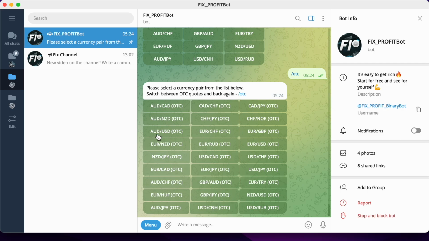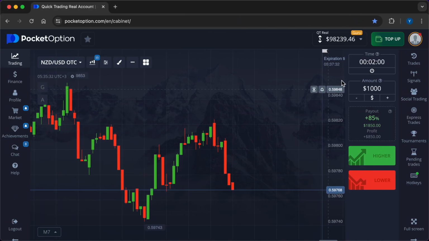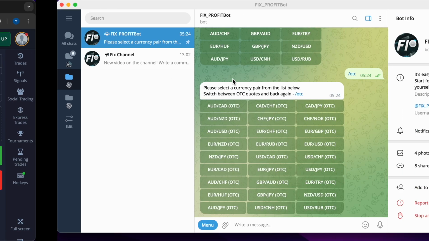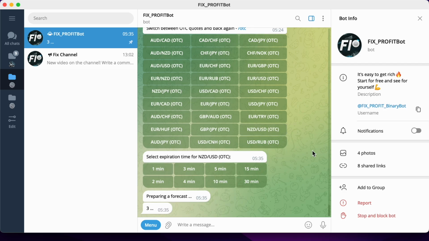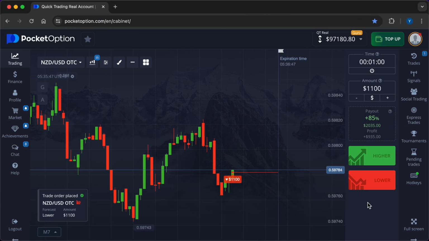Now I will show you how in a few minutes you can powerfully pump your deposit with my predictions. I will start working on the currency pair New Zealand dollar, US dollar OTC, expiry time 1 minute, market entry amount $1,100. To get my signal, you just have to press 2 keys in my menu. I analyze the situation very quickly. So, my first forecast is lower.